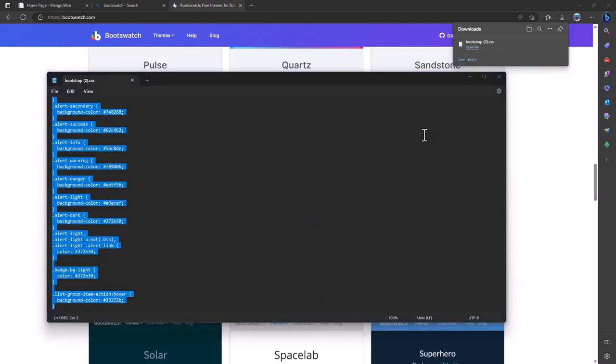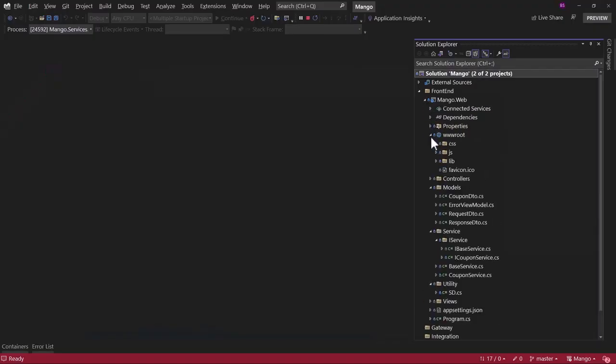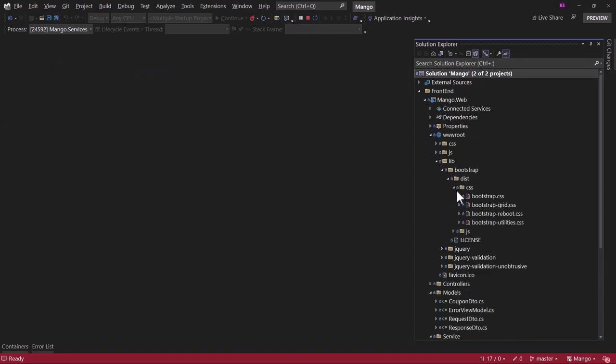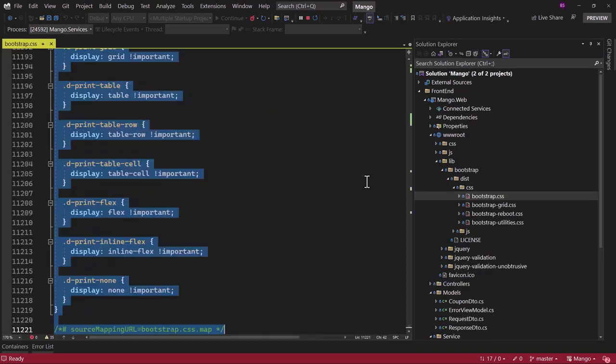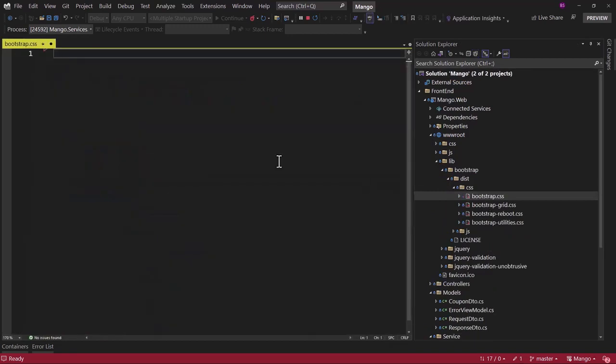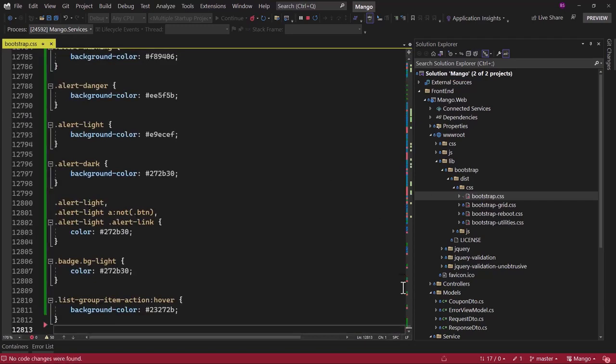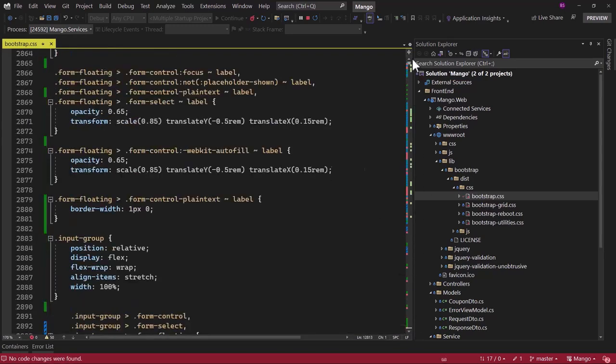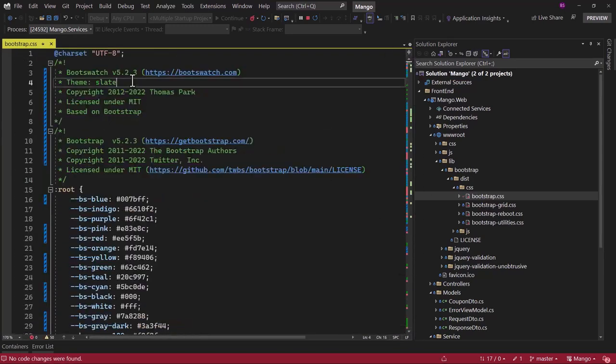We will go back to our project. And in the web project, wwwroot folder, lib, we have the Bootstrap default theme. Let me overwrite what we have. So delete everything in bootstrap.css and paste what we copied. If you scroll to the top here, you can see the theme is Slate here.